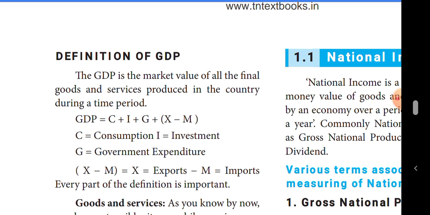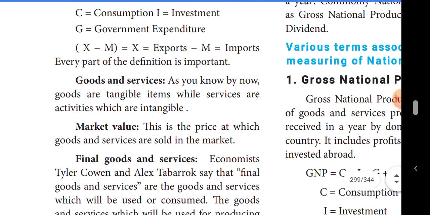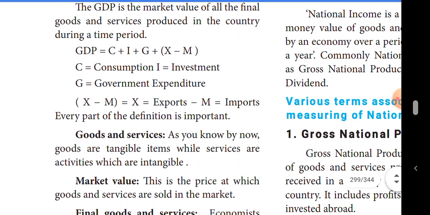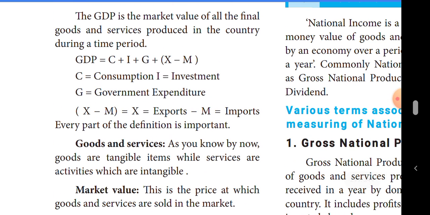Then the second important thing is market value. This is the price at which goods and services are sold in the market. That means the production they are selling in the market, that market value, is called the market value. How much amount they are selling that particular thing for, that is called the market value.